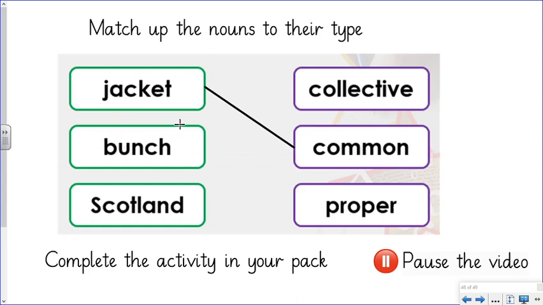Bunch, now it's definitely not a proper noun, and bunch is a collective noun. You could talk about a bunch of bananas or a bunch of flowers. And then Scotland is our proper noun. So we can see that because it has a capital letter at the start. So I would like you now to pause this video and complete the activity based on nouns in your pack.